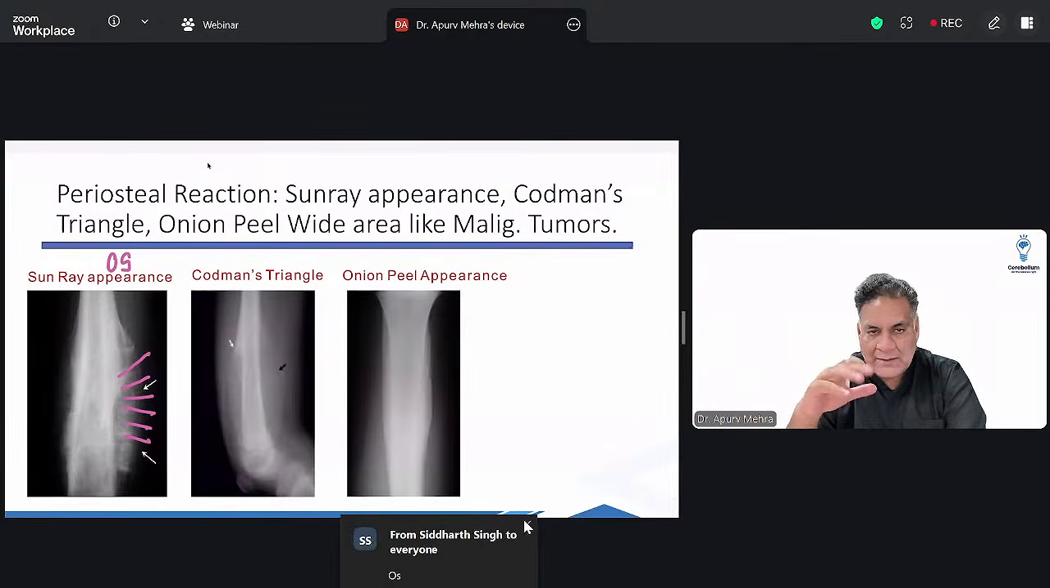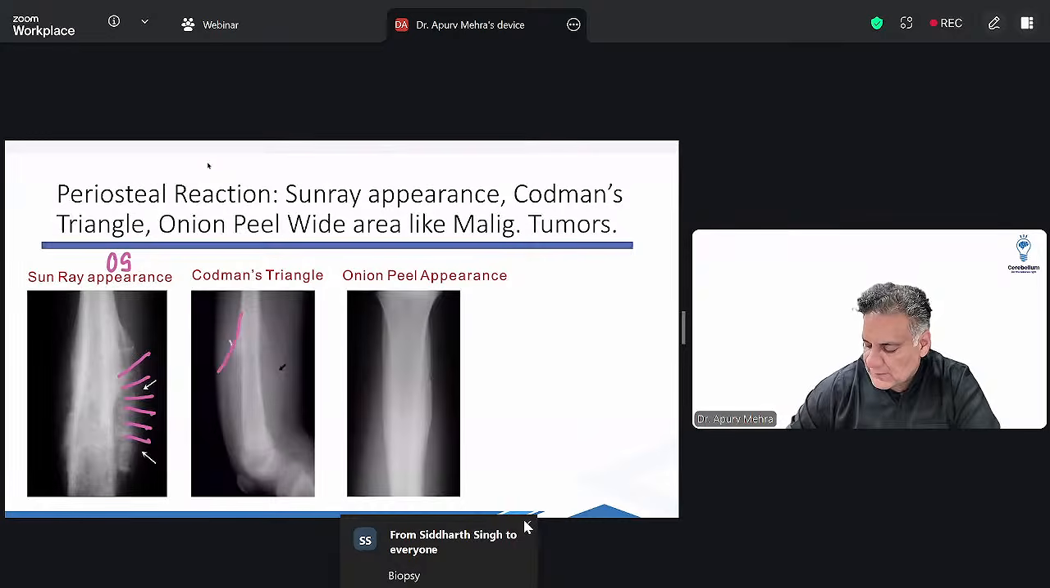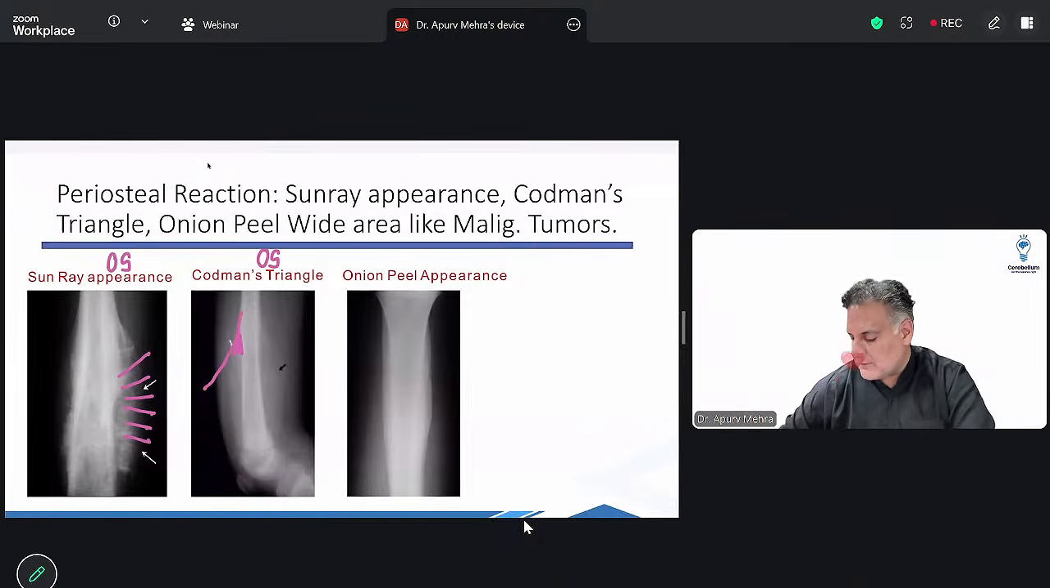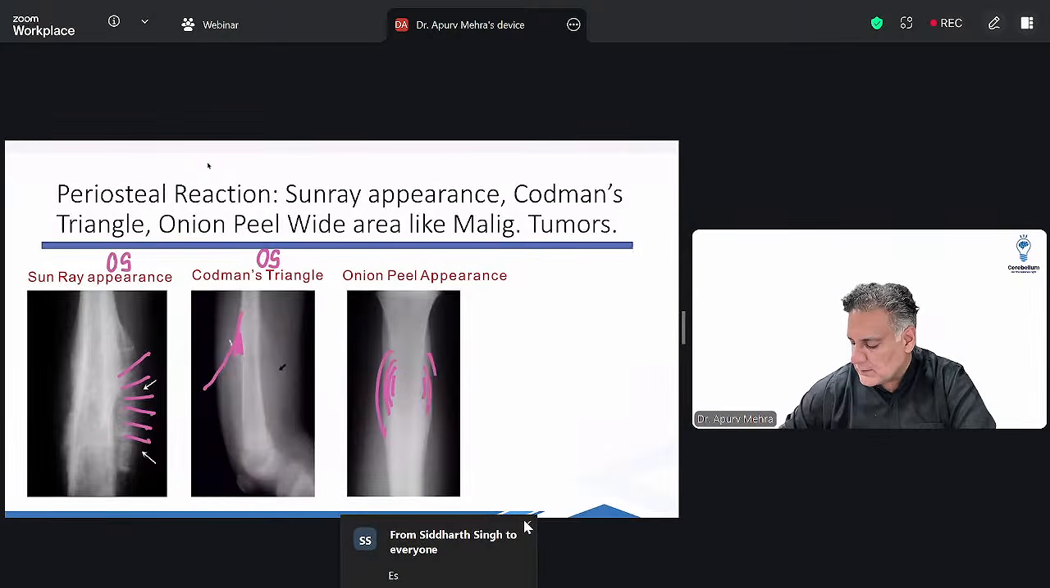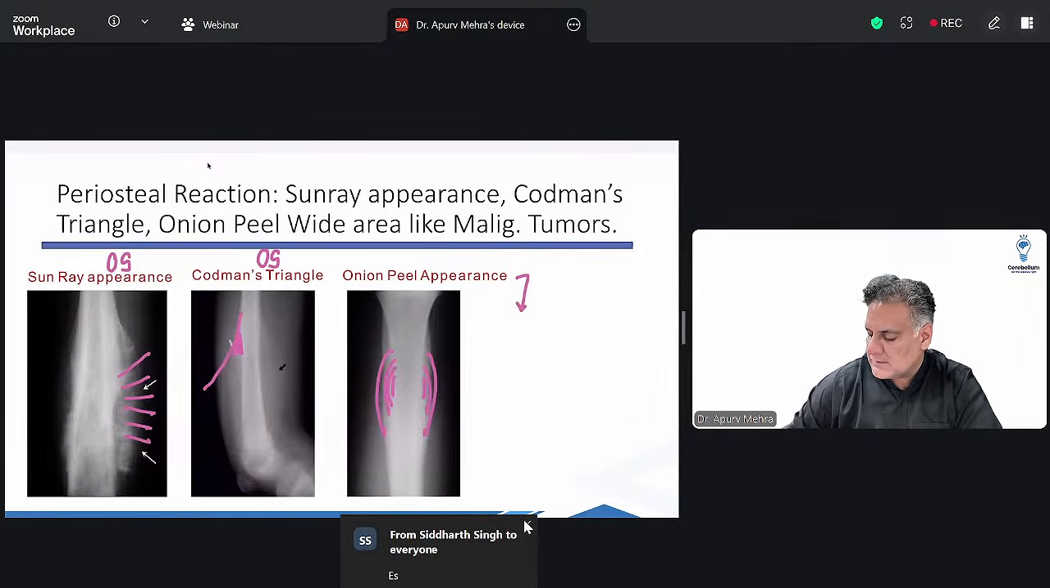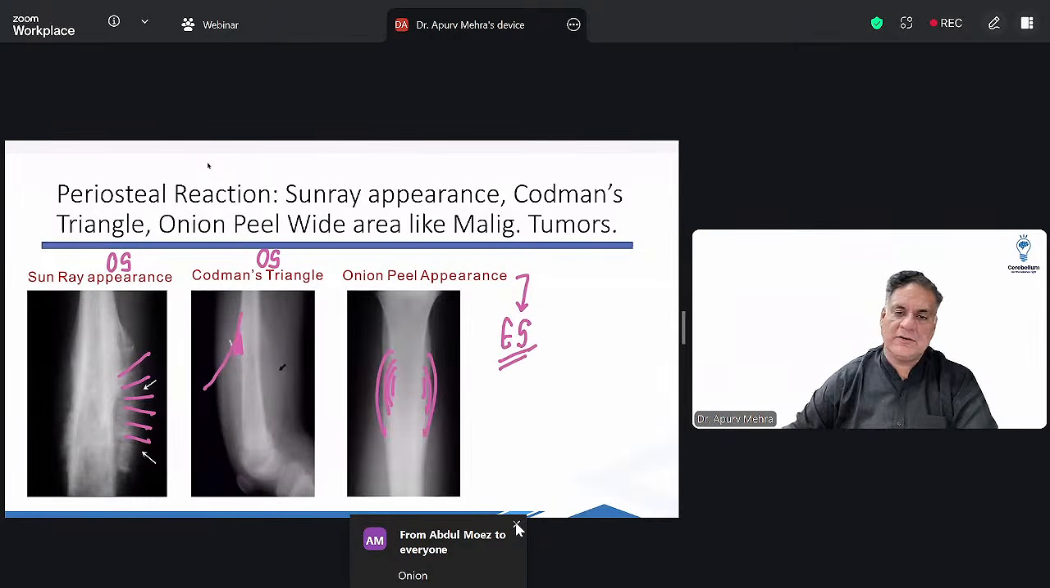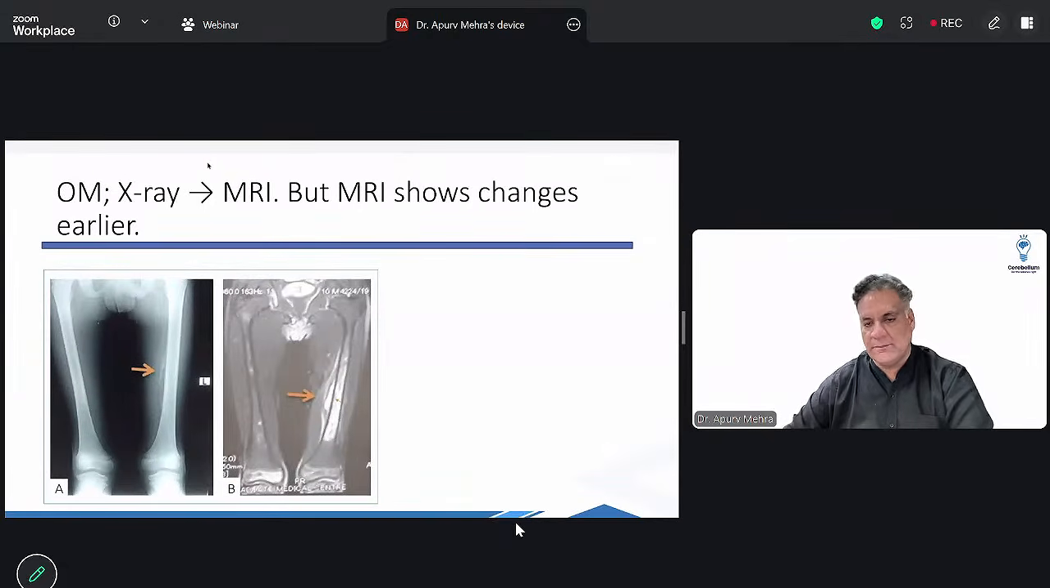Why did I say it can be seen in any malignant lesion or any chronic infection? Because if you want to prove a tumor, periosteal reaction will not prove a tumor. It is the biopsy which will prove a tumor. Similarly, the periosteum lifted up, a triangular piece of bone underneath, Codman's triangle, again osteosarcoma. And last, when you have multiple layers of periosteum over the bone, it is called onion peel appearance, seen in Ewing's sarcoma. So these are something that you should remember. All these are MCQs that are asked.